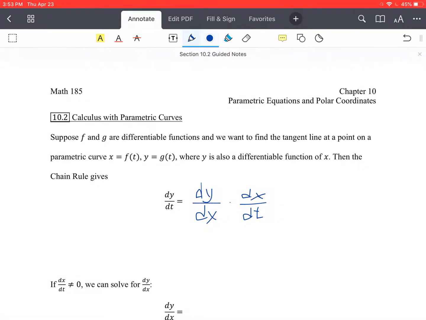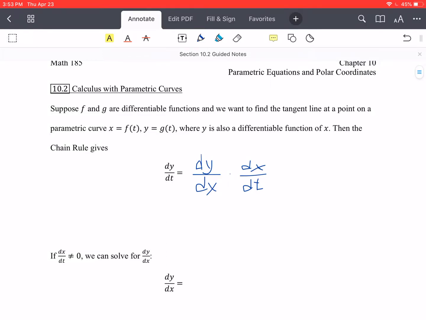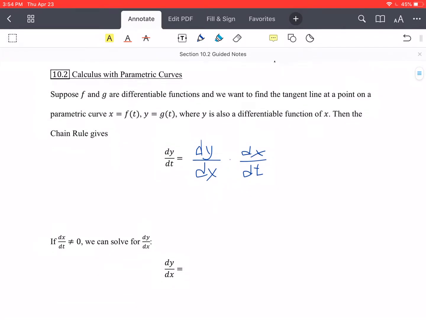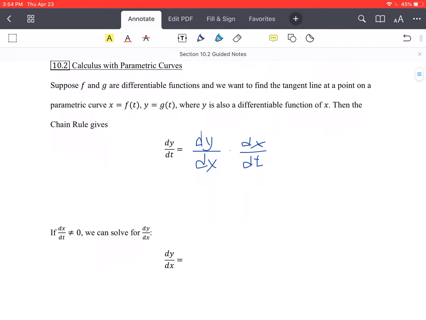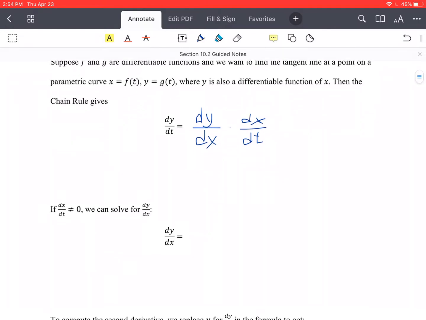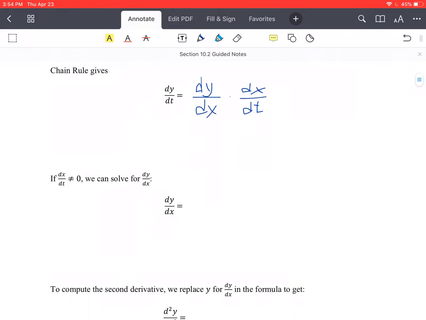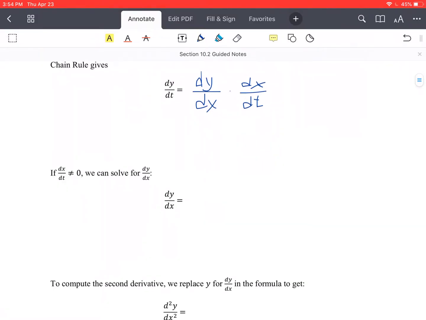Okay, so because y is a differentiable function of x, but x is a differentiable function of t, we have dy/dx times dx/dt, right? And even though technically these aren't fractions, you could just imagine kind of canceling those dx's with each other, and that would give us the proper result. That's kind of a shorthand for it. Now, this gives us a solution for dy/dt, but if we want to find dy/dx, the derivative of y with respect to x, as long as dx/dt is not 0, that allows us to divide by it, and then we can just isolate dy/dx.